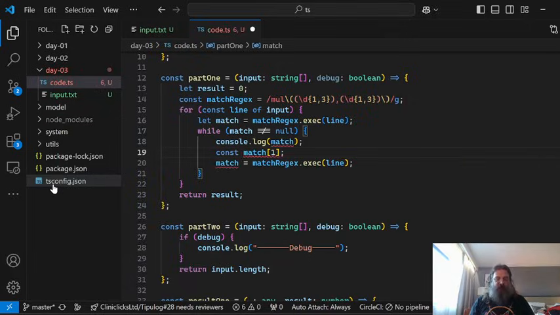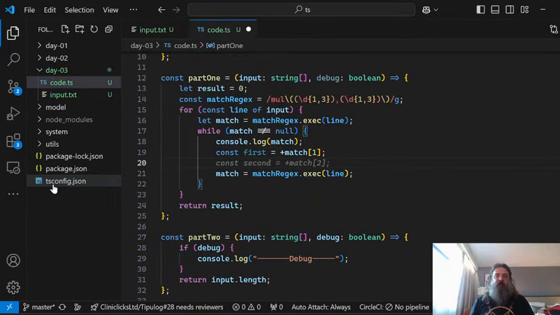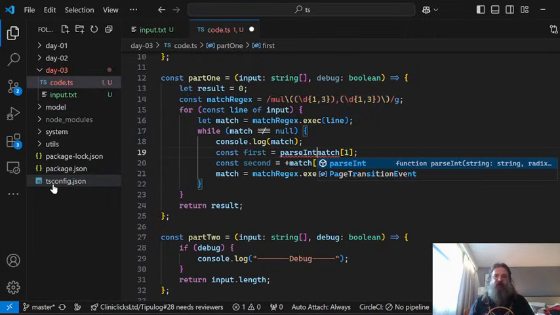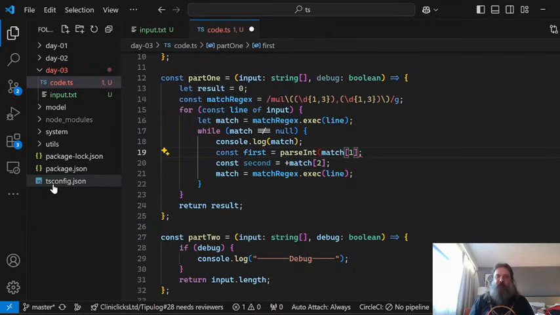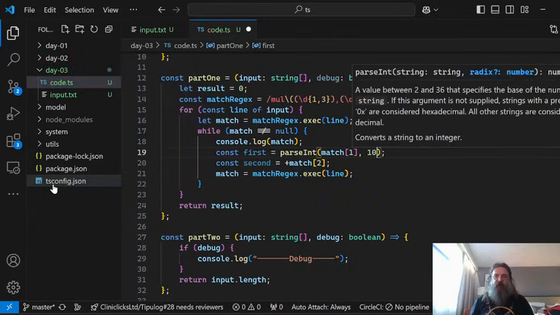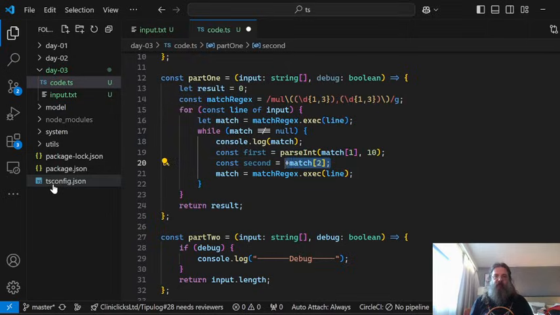So we can say first is this, and we're just gonna transfer it to a number. So this will make it from a string to a number, or we can do parseInt. Yeah, let's do that. If we get some NaNs, we will see what is going on.